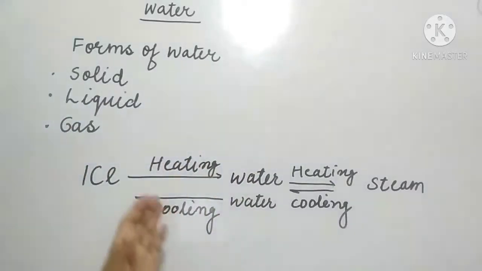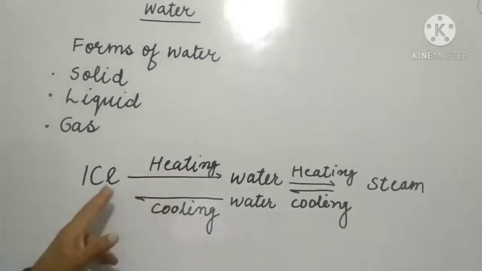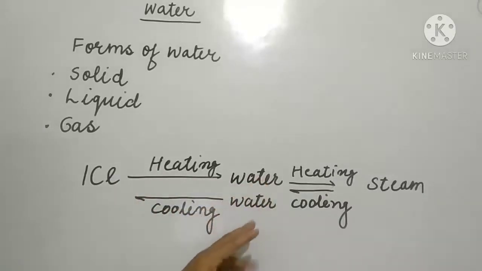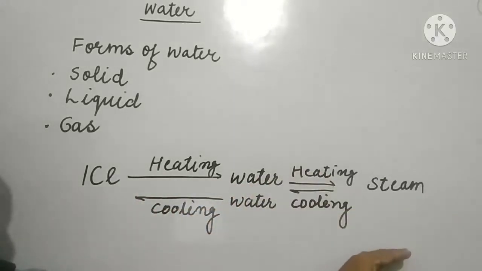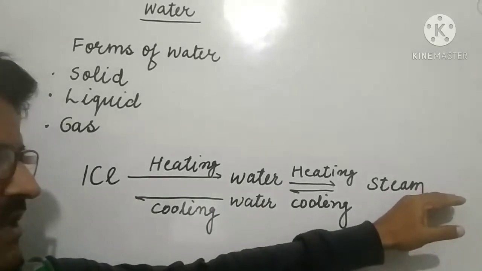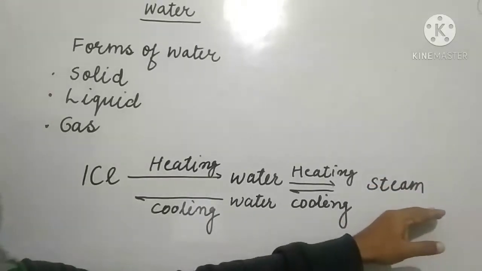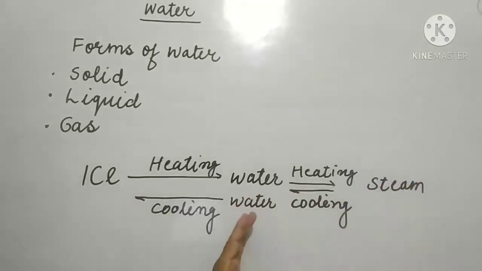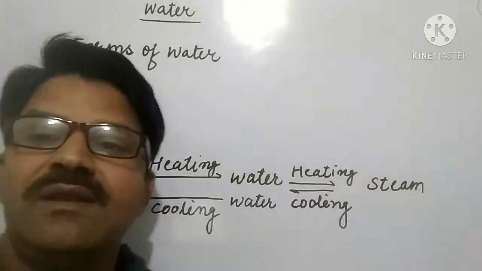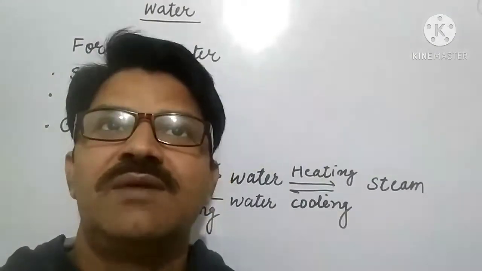In the previous video we discussed that when we heat ice, it converts into water, and when we heat water, it converts into water vapors or steam. When we cool the steam or water vapors, they convert into water, and when we cool the water, we get ice. I think you have seen this when you boil water or boil milk.